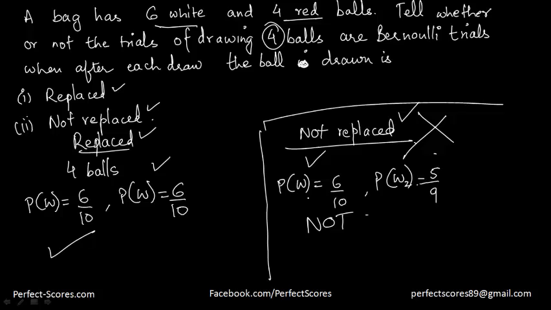Now let's see something interesting in a Bernoulli's trial. Let's suppose I'm tossing a coin, and I'm performing 3 trials in a Bernoulli's trial. So either I can get a success or I can get a failure.